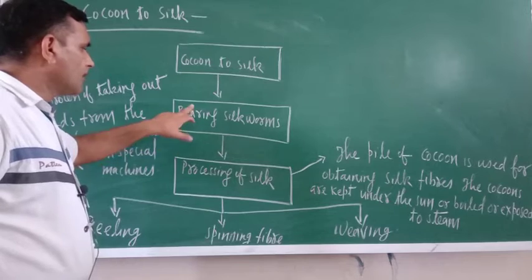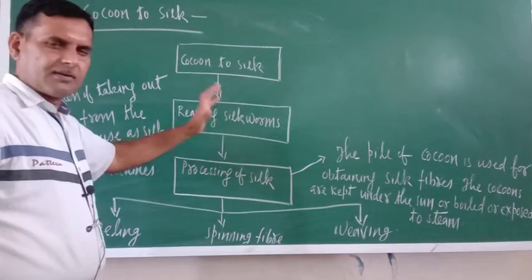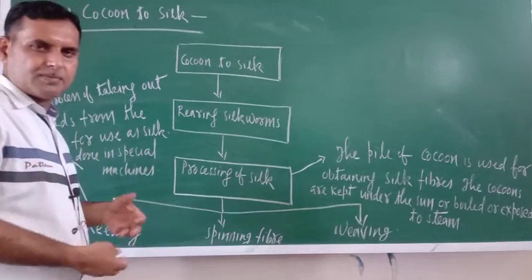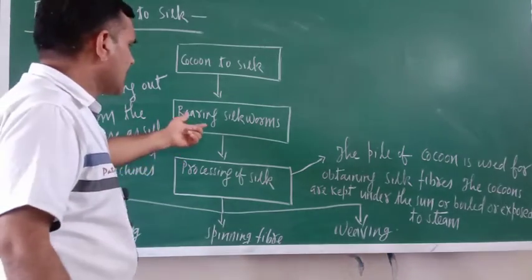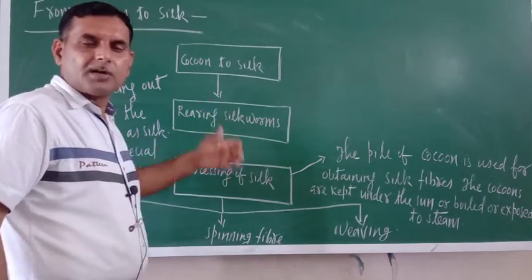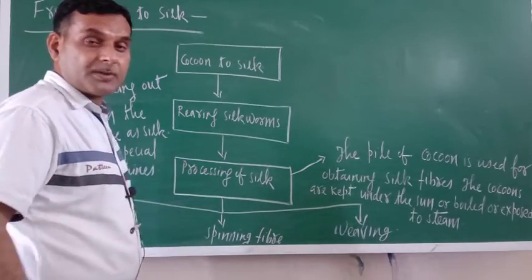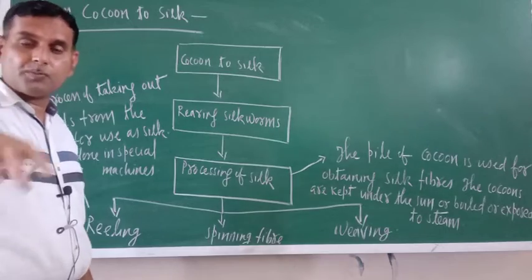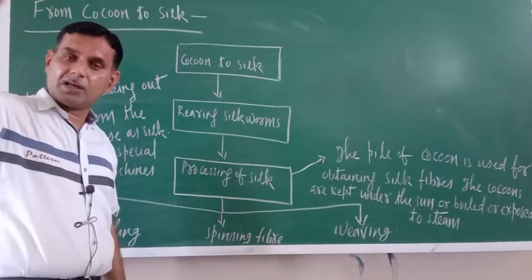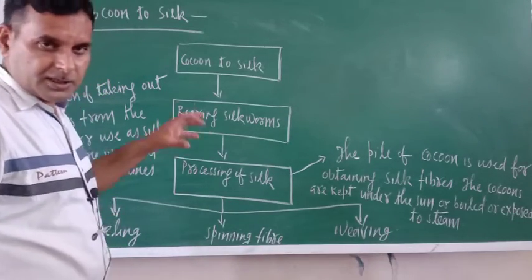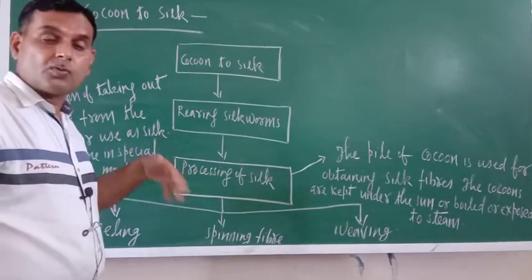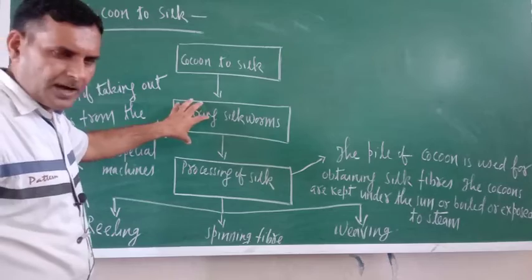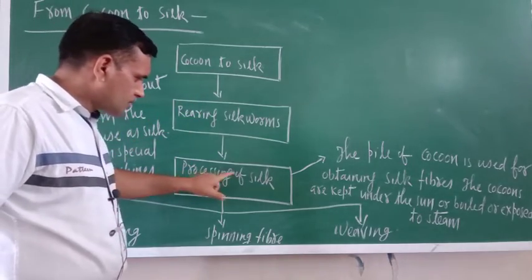What will you do? First you will do the rearing of silkworms. Everybody knows, and just now I have explained to you the life history of the silk moth, the rearing of silkworm. When you rear the silkworm, it will lay the egg, and after that it will develop a protective layer around it, that is the cocoon stage. Inside the cocoon, the pupa will develop. Okay, so that is the rearing of silkworm I have explained. Next one is processing of silk.